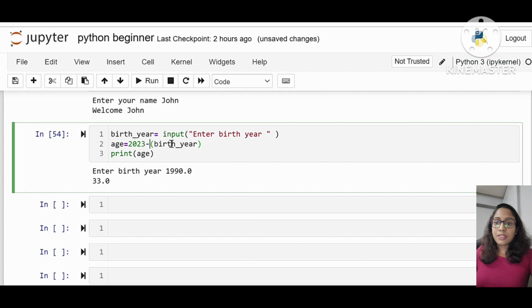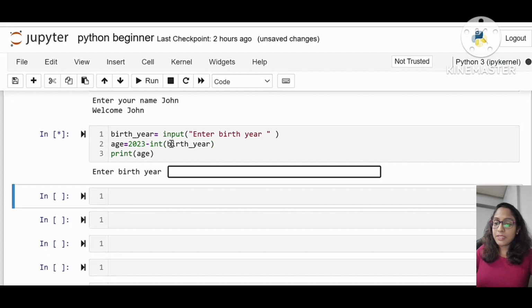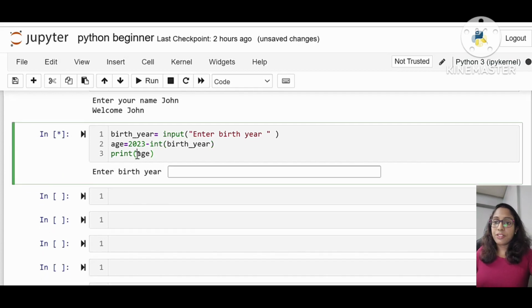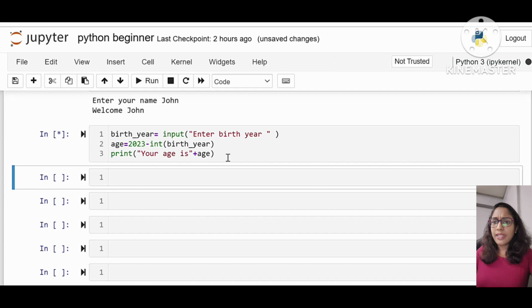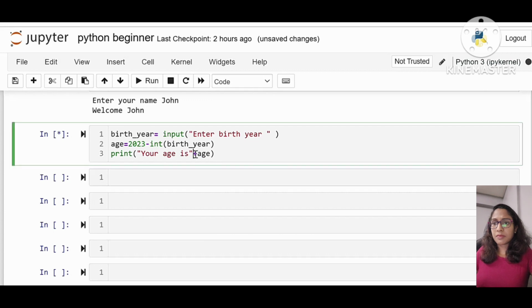I'll show you what I am trying to say. So I'm just keeping it as an integer. And now here I am printing "your age is" plus age.